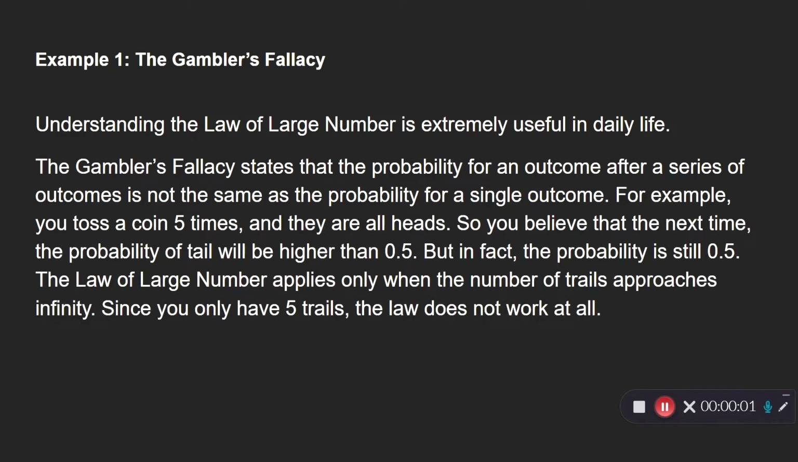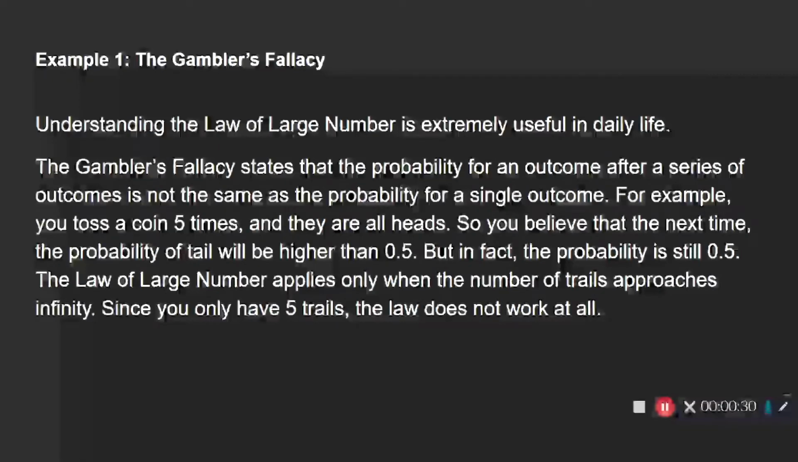Now we look at some examples of the law of large numbers at work. We have the gambler's fallacy, which is that the probability for an outcome out of a series of outcomes is not the same as the probability for a single outcome. So the example here is, if you toss a coin 5 times and they're all heads, you would think that the probability of tails must be higher for the next one. But instead, the probabilities are all the same, which is 0.5.